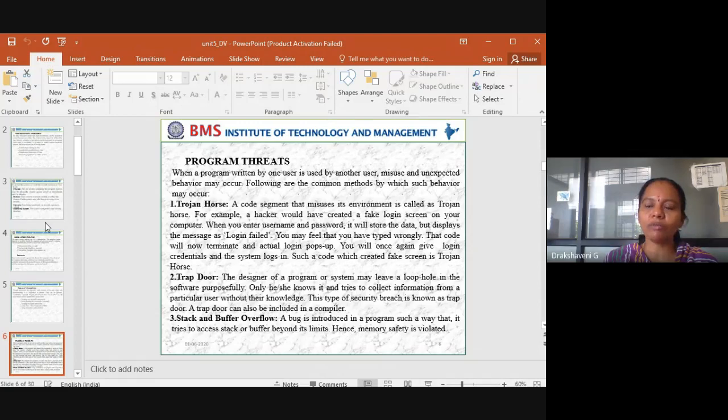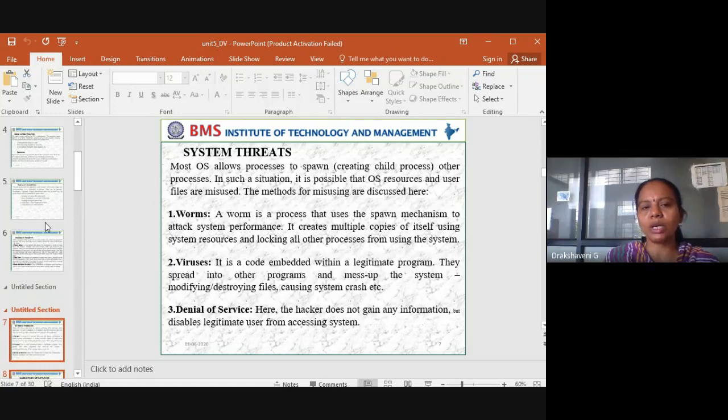So what is this overflow? The memory you have declared is only 5, and you have started using the sixth one. The sixth element you want to insert into the stack, then it will say that the limit is out of bound. So we can say that this is a violation of the memory, because the memory is only 5 and you started using the sixth one where the space is not available. So that's what a memory threat or a program threat is.